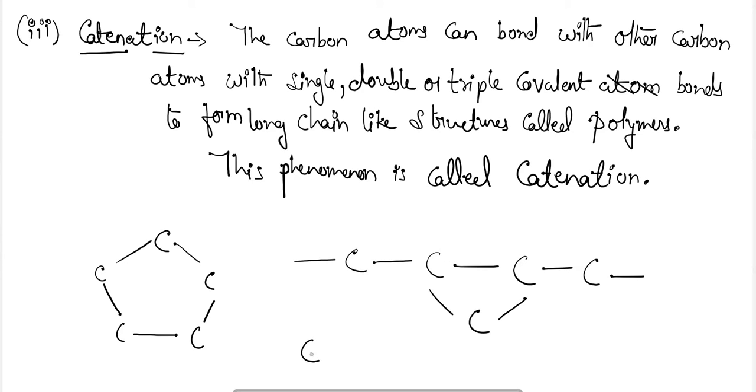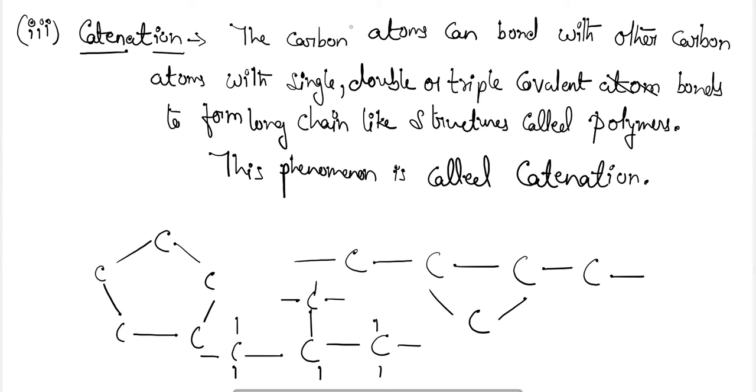They can form branched carbon chains also, like this. They can form cyclic, non-cyclic, any type of compounds. So different types of compounds can be formed by the linking of carbon atoms with other carbon atoms. This property is termed as the catenation property.